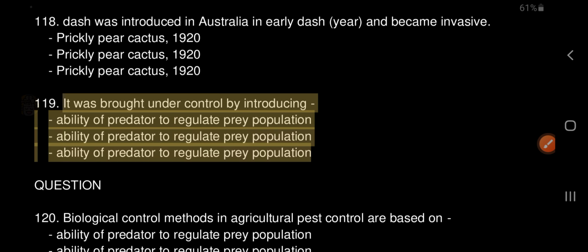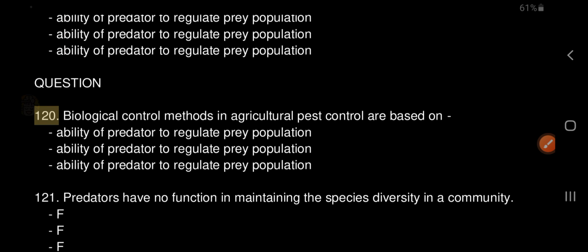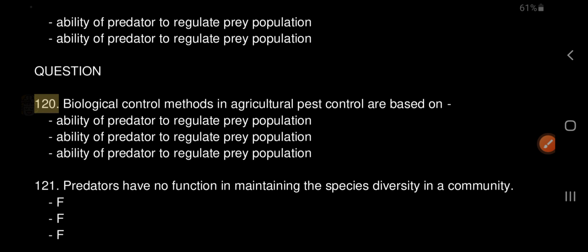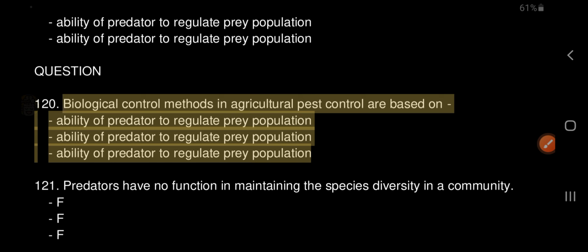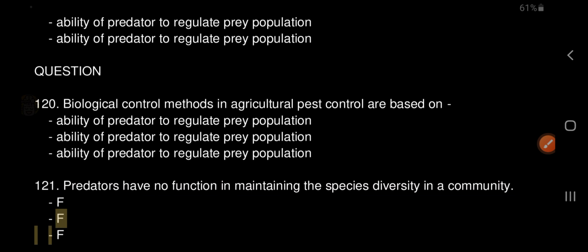120. Biological control methods in agricultural pest control are based on ability of predator to regulate prey population. 121. Predators have no function in maintaining the species diversity in a community. F. 122. Predator might lead to the extinction of species. T.